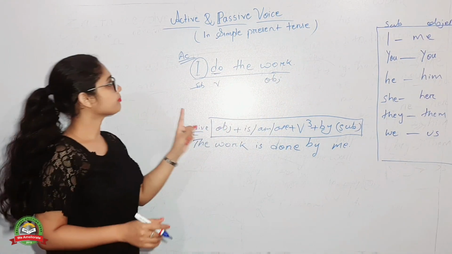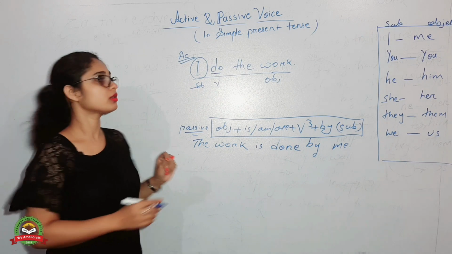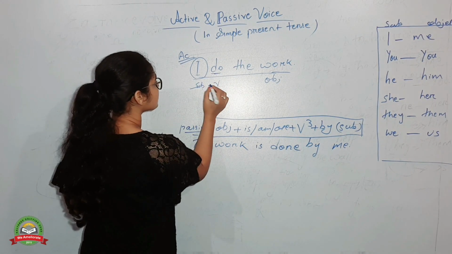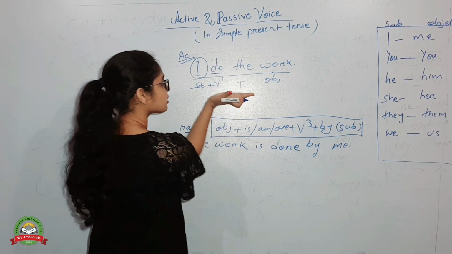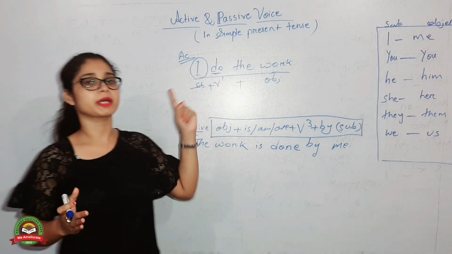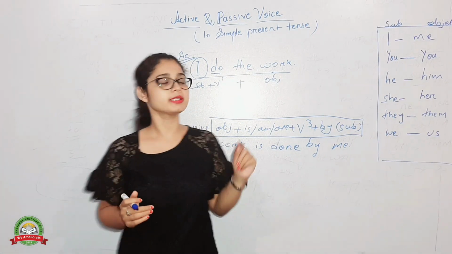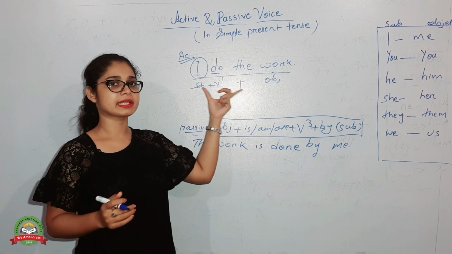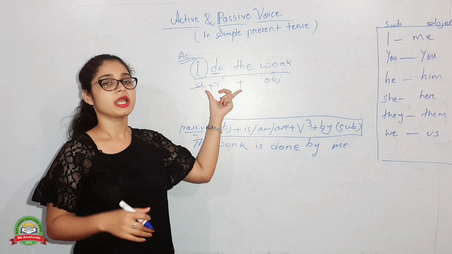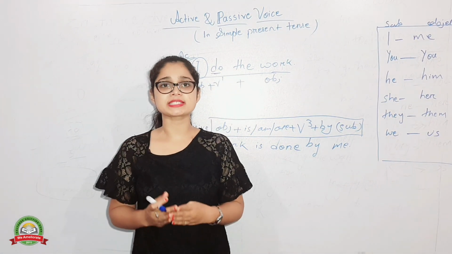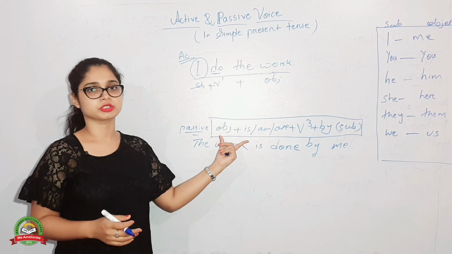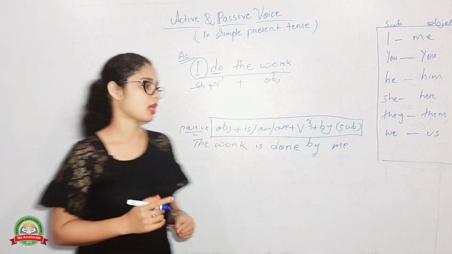The simple present tense structure you must remember: subject plus verb 1 plus object. We have already completed that in the first part of tense. If you get sentences of this structure and want to change them into passive voice, you have to apply this structure. I am writing another example.